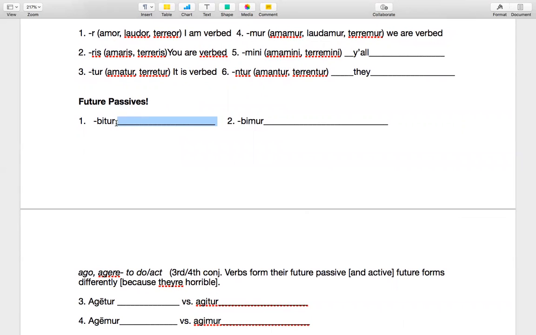Now, future passives. What are we going to do to make it future? This is third singular, so we're just going to use will, right? It will be verbed is the way we would do that. Whereas this one is first person plural, future tense, so that'll be we will be verbed.